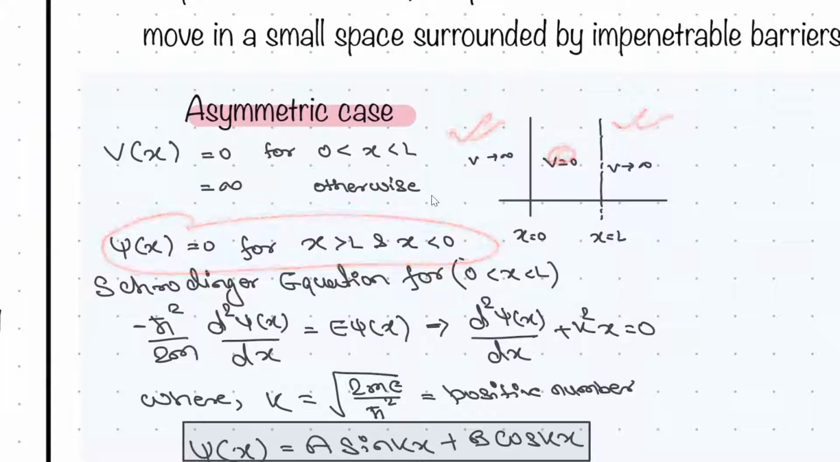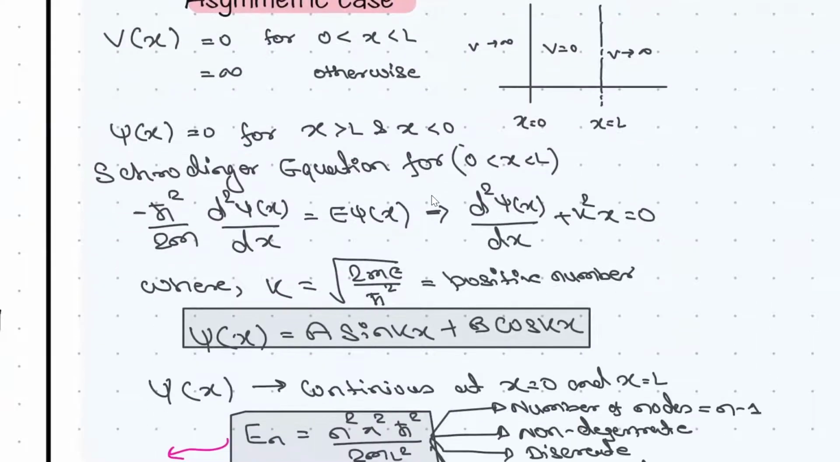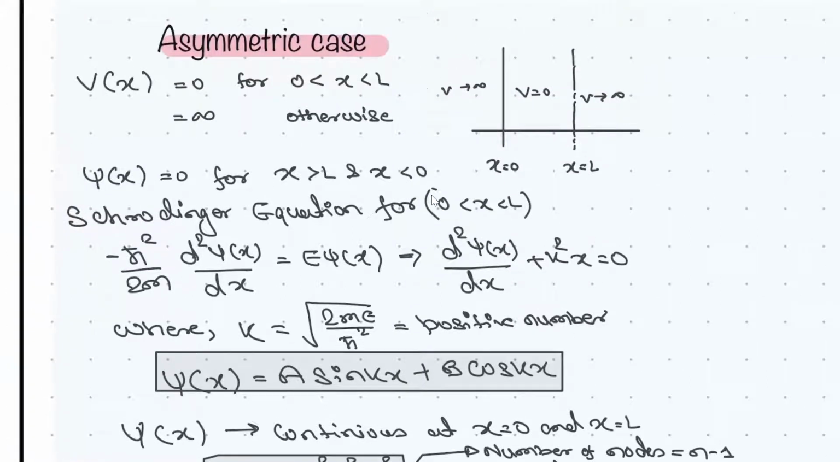For the remaining region, you can apply the equation, and you will get psi x equals a sin kx plus b cos kx. See, this is the asymmetric case, where the well runs from x equals 0 to x equals l. You will see the symmetric case also, and then you will understand what is asymmetric and symmetric.